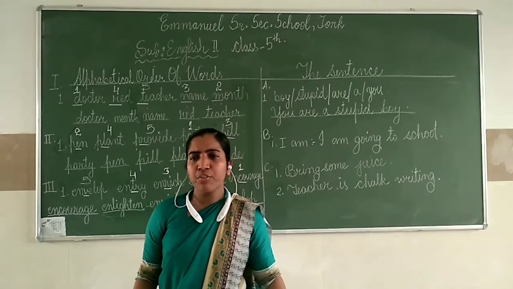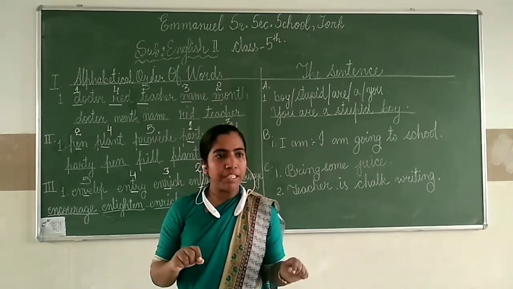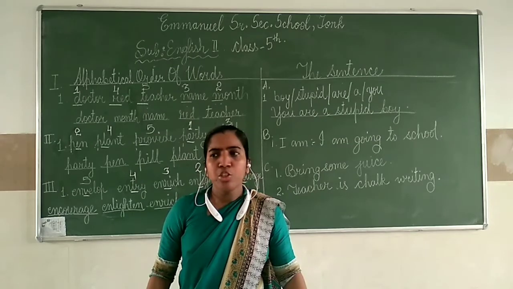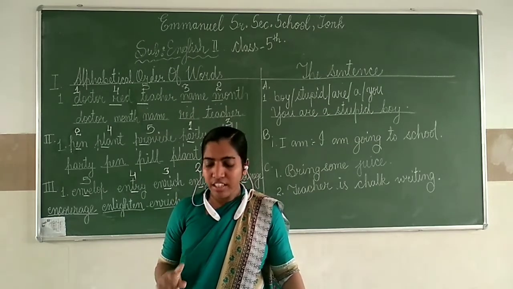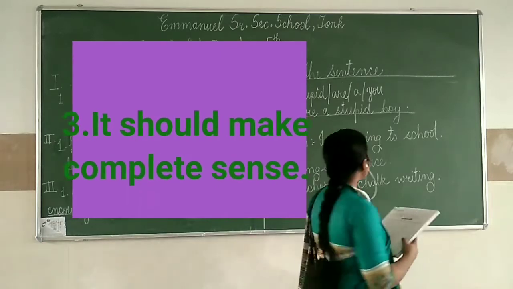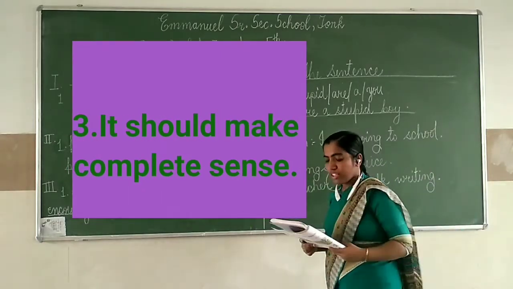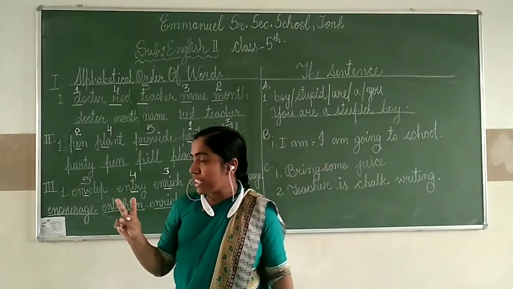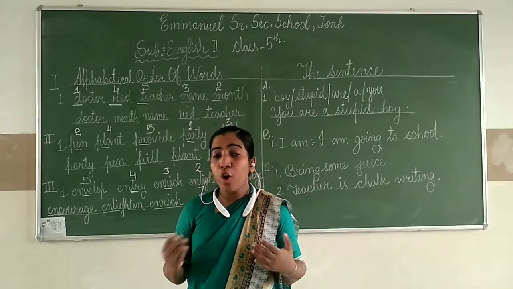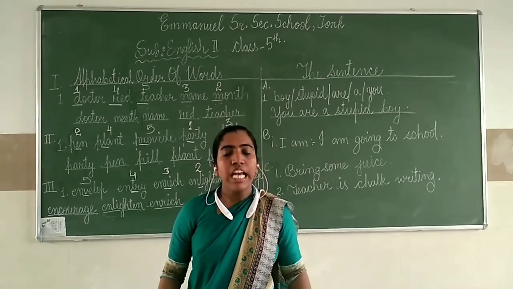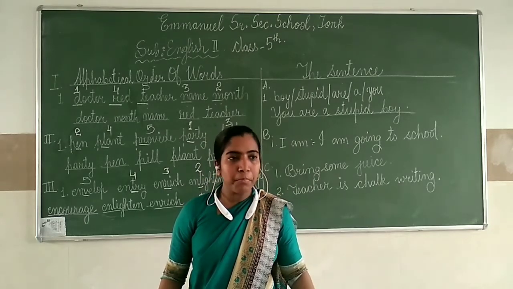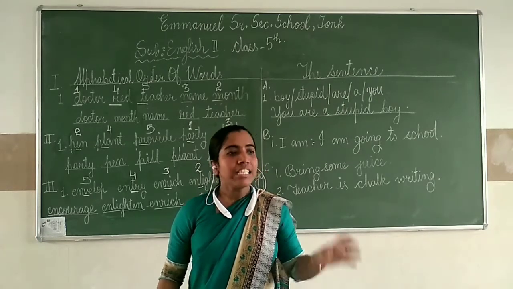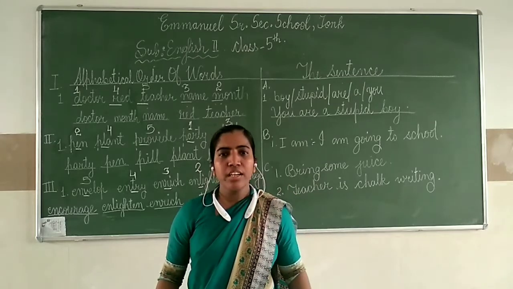Now one more thing, listen here carefully. If some sentences start with capital letters and end with a full stop, but there is no meaning, then will you take it as a sentence? No, you should not consider it as a sentence. Listen here. It should make complete sense. And a sentence can be short or long. So two types of sentences can be. It can be short. Examples: Go there, run fast. These are the short sentences. And the second is long sentences. Example: I'm a good girl, I'm a good boy, I'm an intelligent student. Is that clear? That's all long sentence with complete meaning.